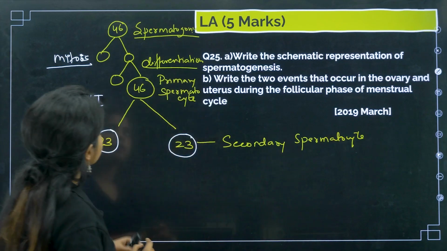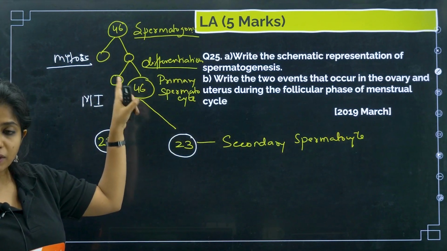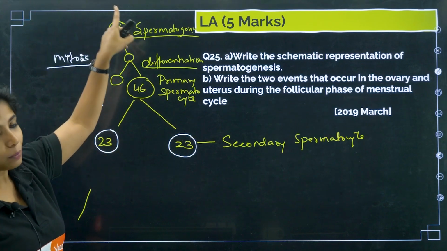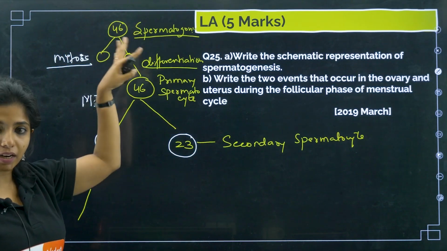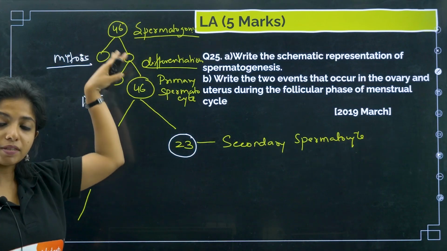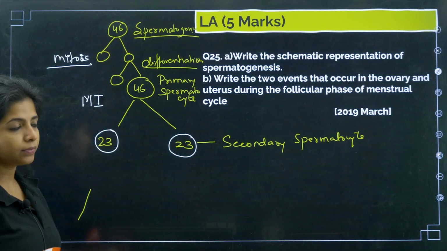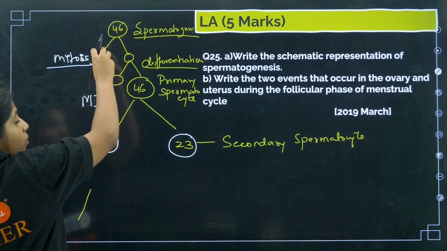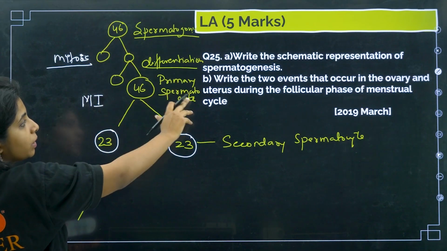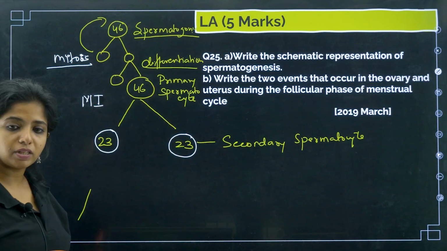I'll tell you a fun fact. This spermatogonia divided into 2. One differentiates and forms the primary spermatocyte. The other one will again form another spermatogonia, and the same thing repeats again and again. So don't think that one spermatogonia divides and then there's only one spermatocyte. No. This spermatogonia divides, one normal cell will be there, and one cell will differentiate into a primary spermatocyte. This normal cell will again divide, and the whole cycle repeats.